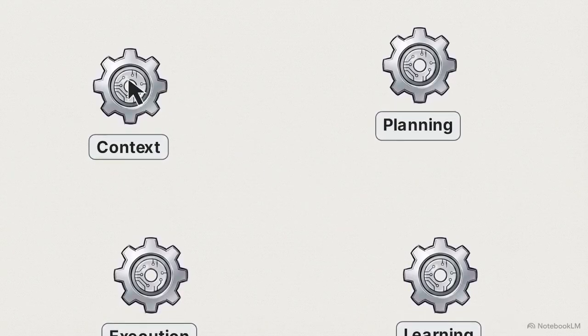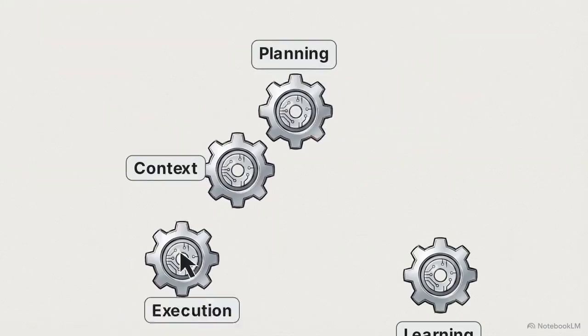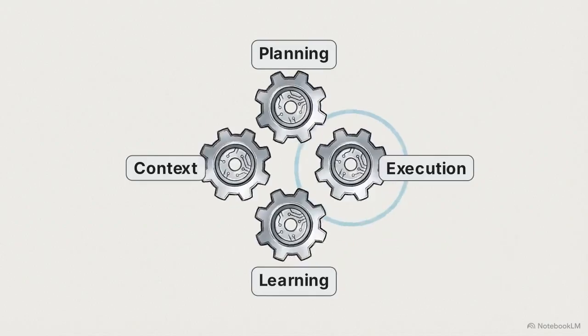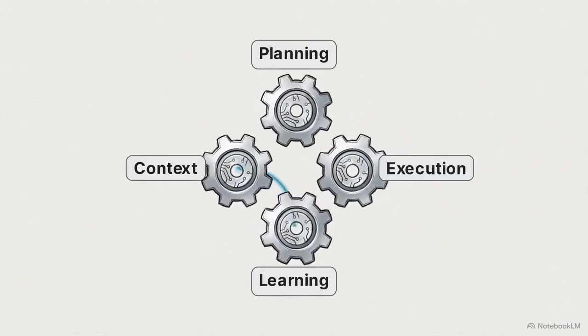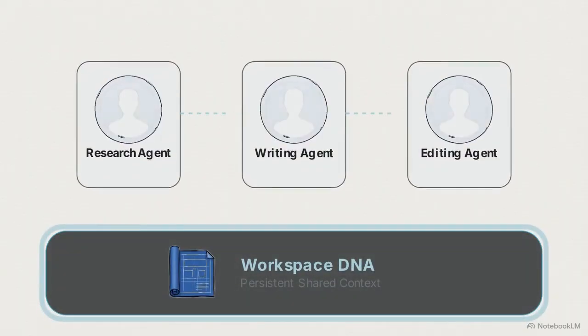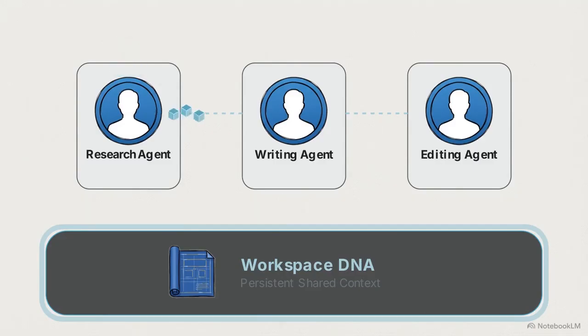If you aren't a developer but want to build robust systems, your input changes. Instead of typing into a chatbot, you assemble no-code agents on platforms like Tascade or Flowise to handle context, planning, execution, and learning. The outcome here is persistent multi-agent orchestration. You are building workflows where specialized AI agents complete specific tasks and hand them off to one another. For example, you can set up a pipeline where a research agent scrapes data, hands its findings to a writing agent to draft a report, which is then passed to an editing agent for review.